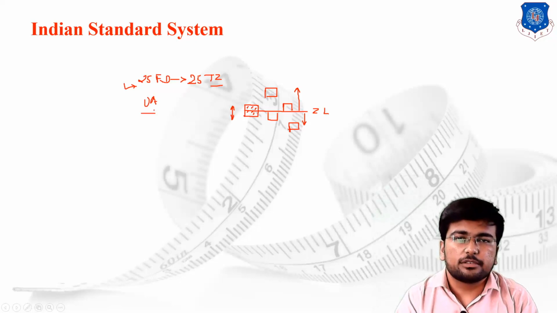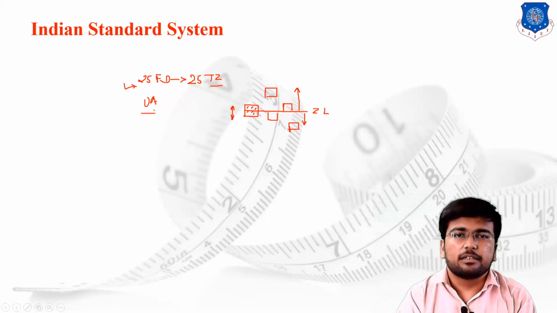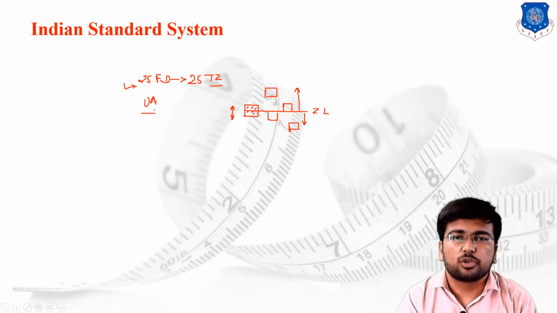The basic purpose for designing such zones is to manufacture components which are universally accepted. Suppose I require some gears, then whichever firm is producing the gears will follow the particular standards designed for gears, so that if I take two gears from two different companies manufacturing them, those two gears will match each other and perform proper gear functioning. So this is the basic requirement behind the definition of the tolerance zones.